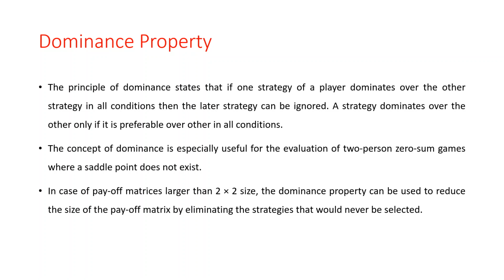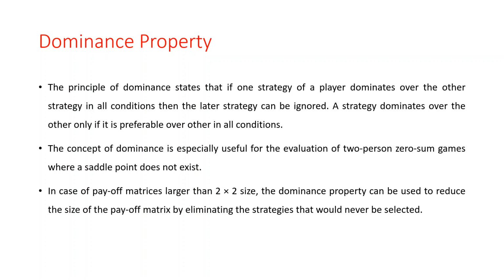In other words, if we have a rectangular game problem, or an m by n matrix problem, and one or more of the pure strategies of a player are inferior to at least one of the remaining strategies, then the latter is said to dominate the other strategies, and the player will never use the dominated strategies.